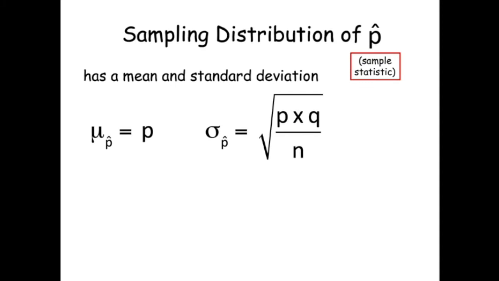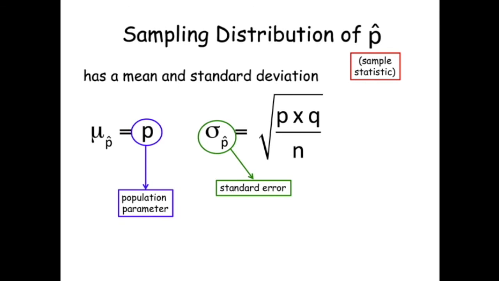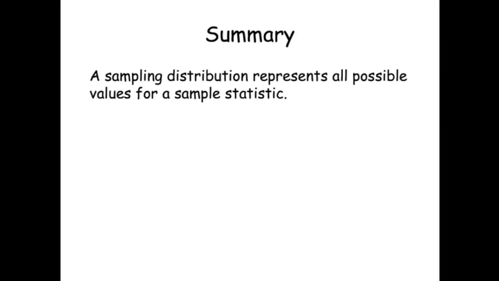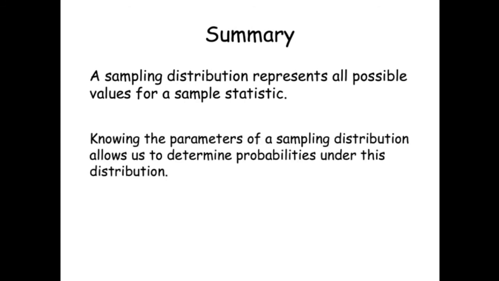The parameters of the sampling distribution of p hat are its mean and standard deviation. The mean is equal to p, the population proportion of successes. The standard deviation of a sampling distribution is called a standard error. For the sampling distribution of p hat, it is equal to the square root of p times q over n. To summarize, a sampling distribution is a probability distribution for a sample statistic and represents all possible values for the statistic. Knowing the mean and standard deviation of the sampling distribution allows us to determine probabilities, which is what inferential statistics is all about.